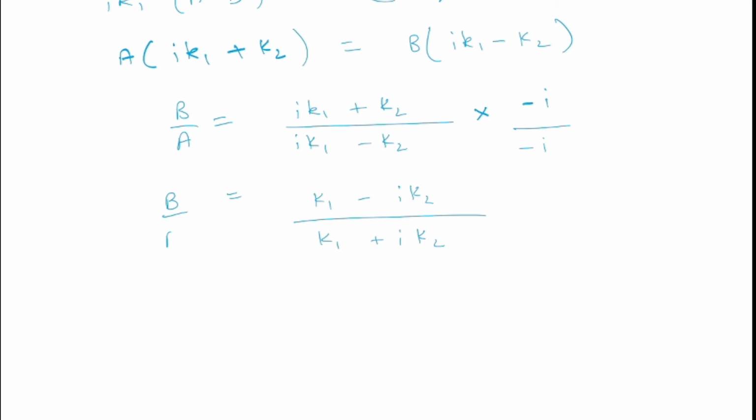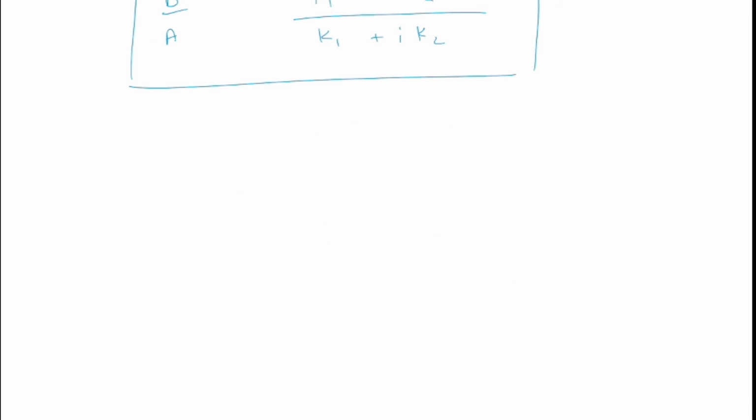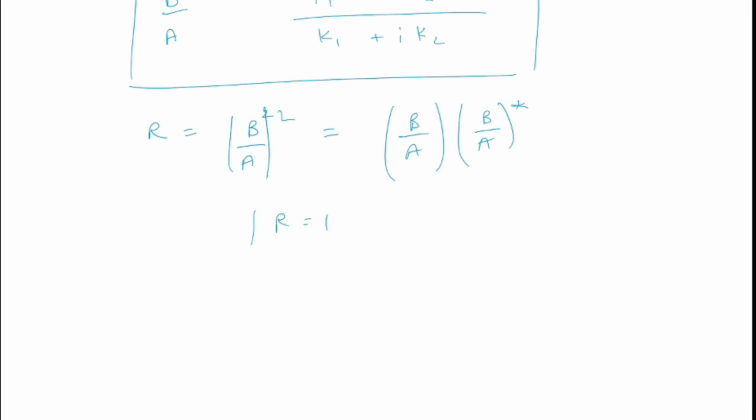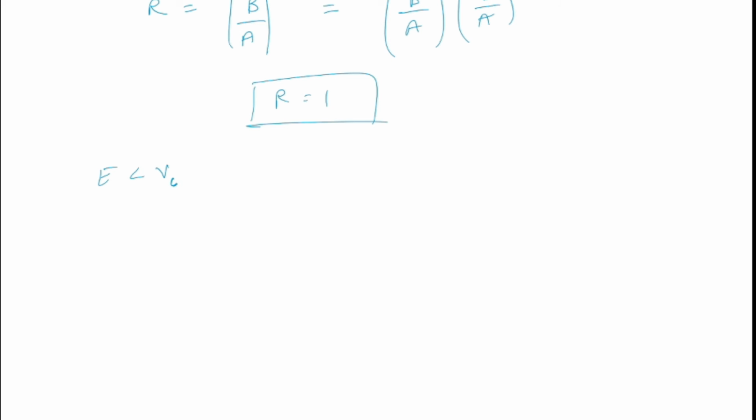This is our B by A. And so now we have to find out |B/A|^2, that is B by A and B by A star. So on doing so we will get R equal to 1. When the energy is less than V0 in case of step potential, then we get R equal to 1. That means all particles will get reflected back.